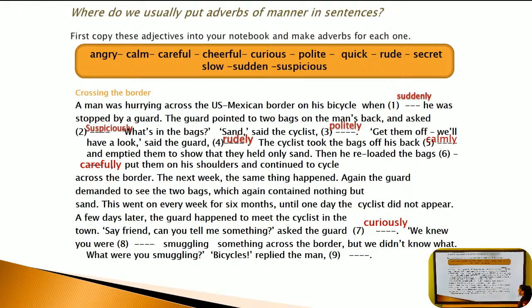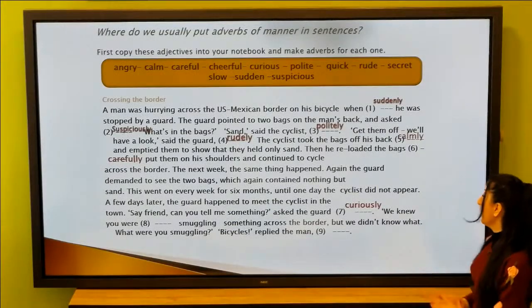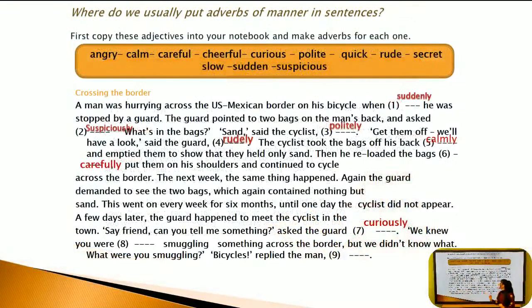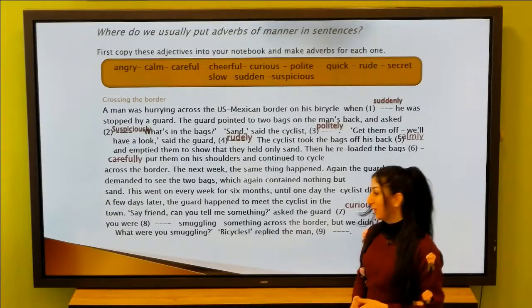Say, friend, can you tell me something? asked the guard curiously. He knew that he had been smuggling something other than sand, but he hadn't discovered it in the past. And when he met him in the street, not at the border, he asked him this question. We know you were smuggling. What's the meaning of smuggle? Smuggle is when you take something secretly in an illegal way, maybe from abroad or outside your country.